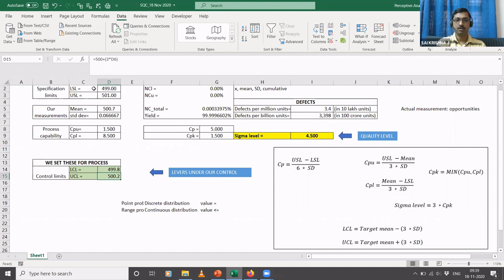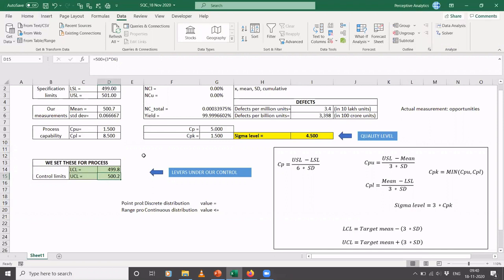So initially, though the customer has said that you can go from 499 to 501, if you want to have 99.99% high quality at a 4.5 sigma level, these are the two limits within which you need to operate. Any questions here until now? Or do you want me to go over any concept again?